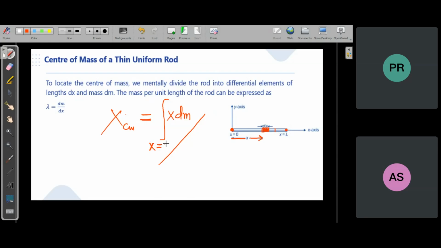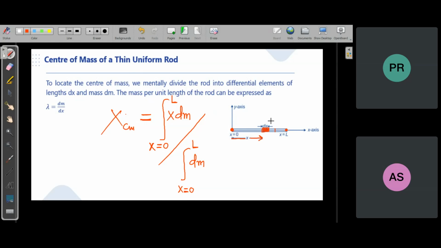Uniform or continuous distribution, because between x equal to 0 and x equal to l there is not any coordinate where the mass is not there. So it is continuous everywhere. For a continuous distribution of mass, we use this formula.